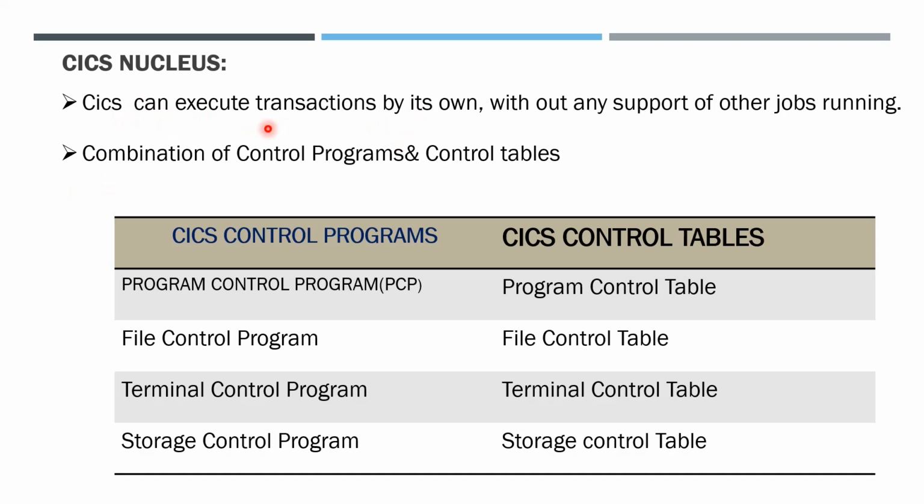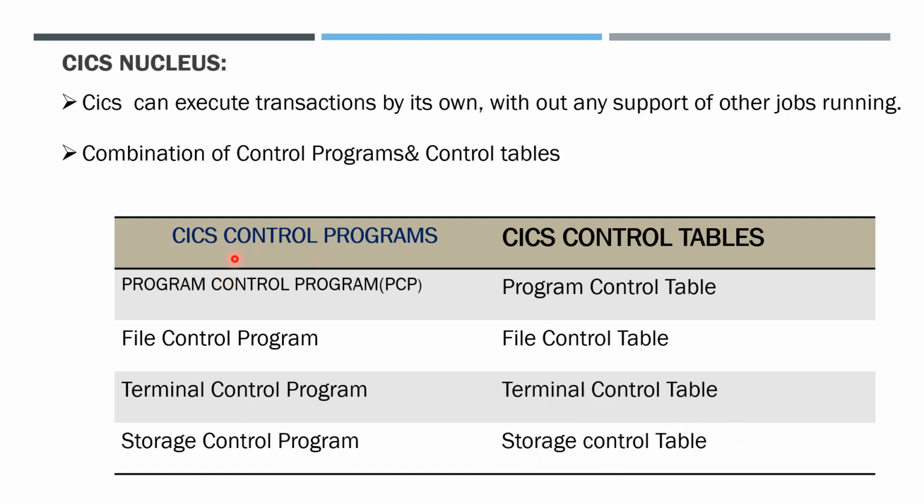It is made possible to execute the transactions on its own because of the combination of control programs and control tables. KICKS nucleus is a combination of control programs and control tables. With both, we can execute the transactions. The KICKS control programs are program control program, file control program, terminal control program, and storage control program. The KICKS control tables are program control table, file control table, terminal control table, and storage control table.